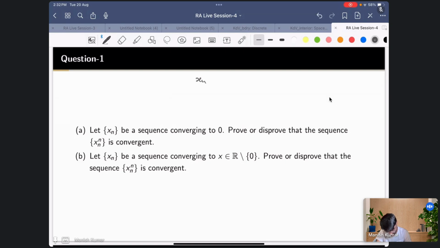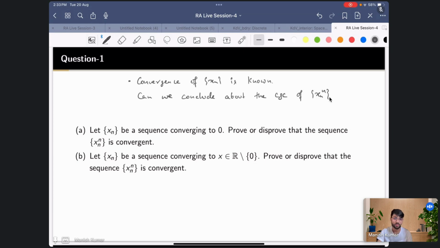Suppose you have some information. The convergence of xn is known. Can we conclude something about the convergence of xn raised to the power n? So this is a new sequence yn, which is given by xn raised to the power n. So this is the question.